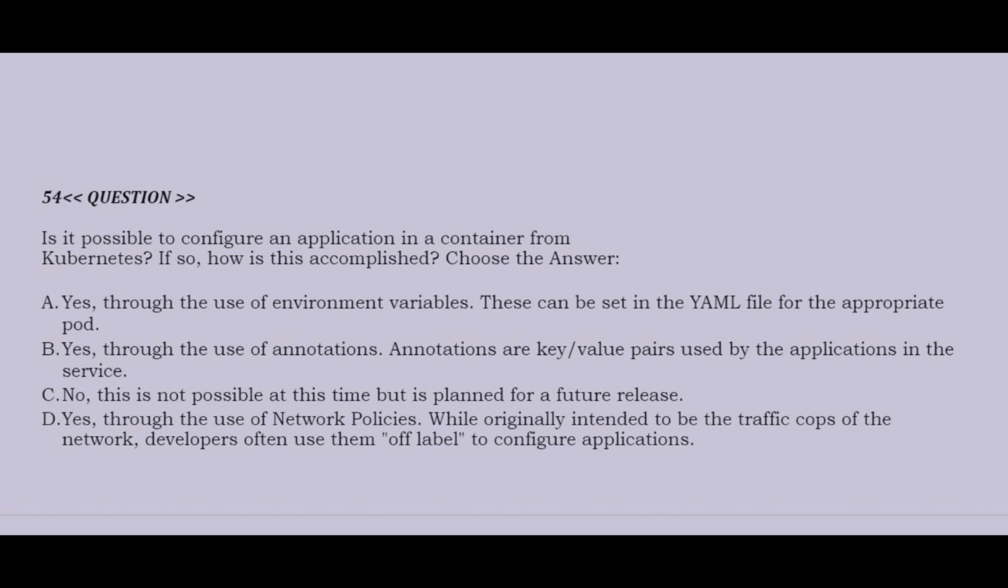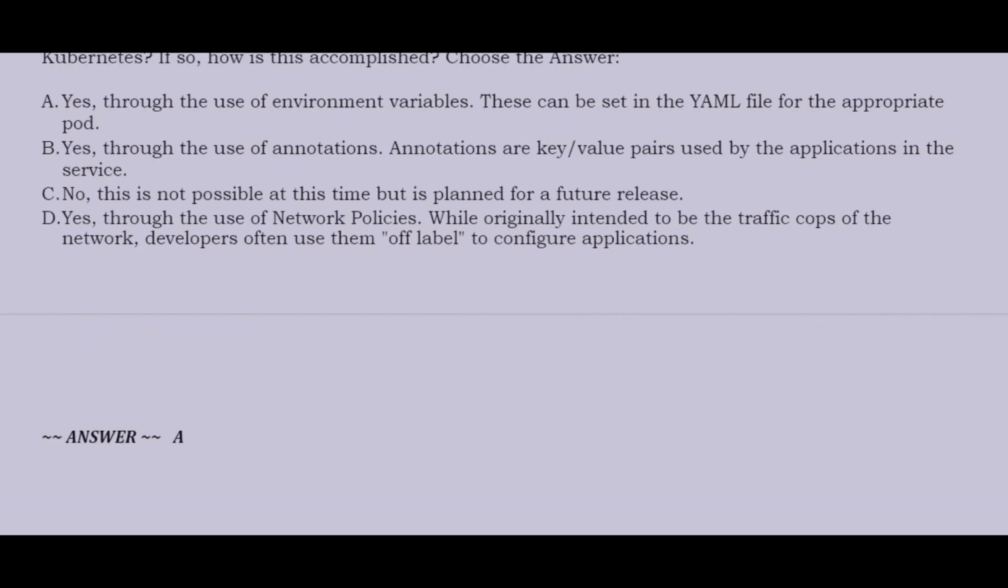Option B, yes, through the use of annotations. Annotations are key or value pairs used by the applications in the service. Option C, no, this is not possible at this time but is planned for a future release. Option D, yes, through the use of network policies. While originally intended to be the traffic cops of the network, developers often use them off-label to configure applications. Correct answer is option A.